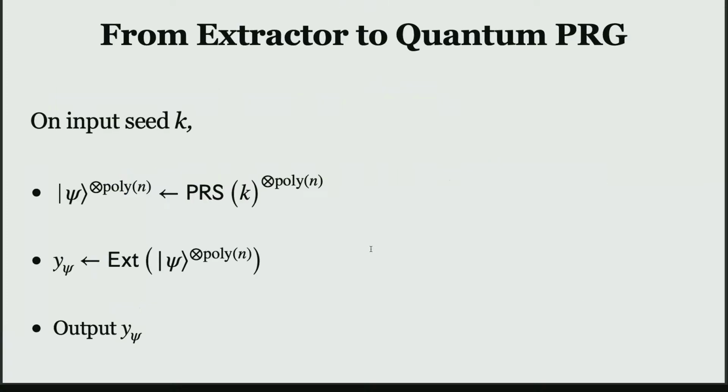Okay, so all this discussion was about coming up with an extractor. How is this useful to go from a logarithmic output PRS to quantum PRGs? So here's what I'm going to do. I'm going to run the PRS many times to get many copies of the PRS state. And then I'm going to run the extractor on many copies of the state to get y psi, and then I'm going to output y psi.